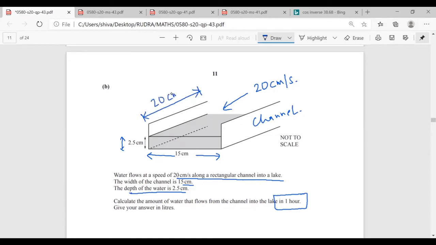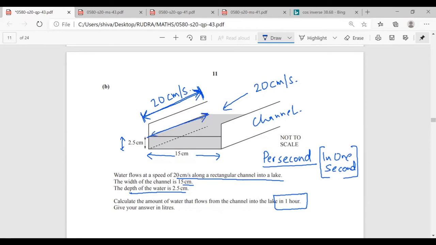So, Mr. Rudra, in this question, what you need to understand is that per second, that is in 1 second, this would be the length of water that you will be having. The length will be 20 centimeter. Mr. Rudra, is there any doubt? No, sir. So this is the length that you will get in 1 second.